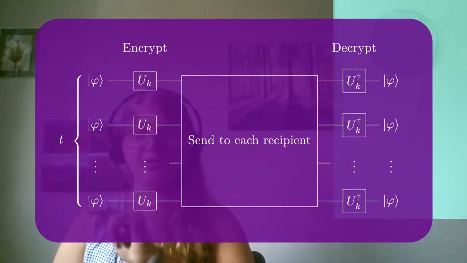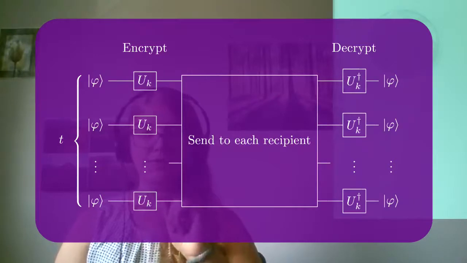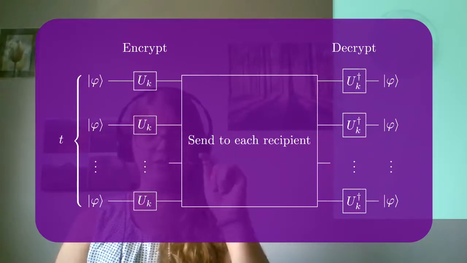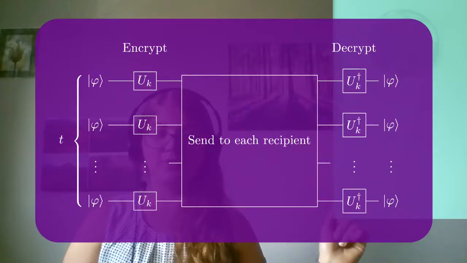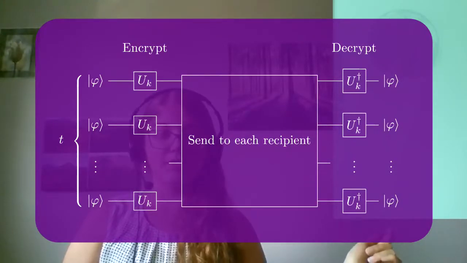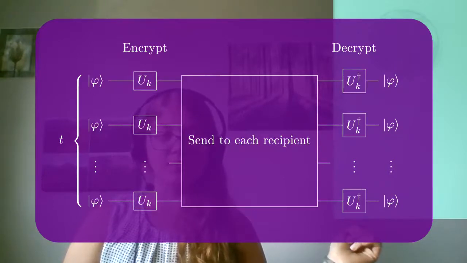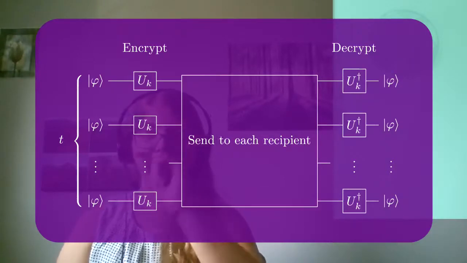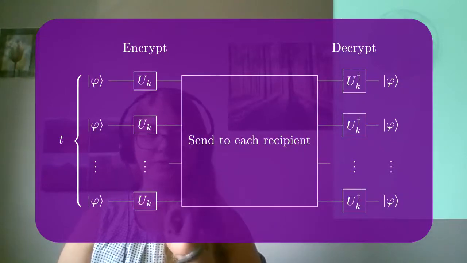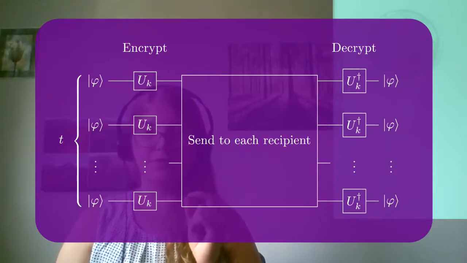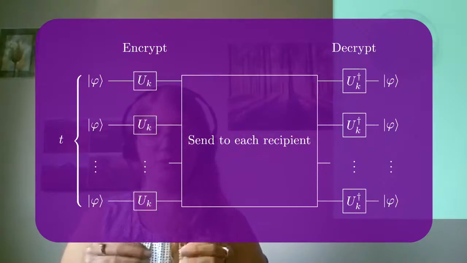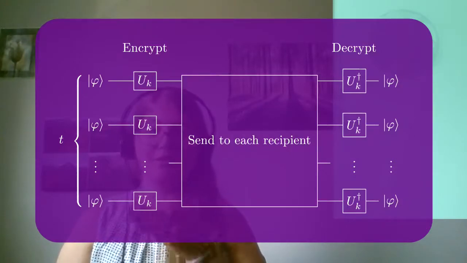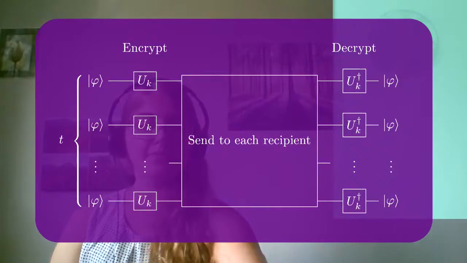So we have T copies of our quantum state. We're encrypting all of them with a unitary matrix. We send it to the recipient, and they can locally decrypt with the conjugate transpose of the encryption matrix. And they're back with the original quantum state again. Notice how we don't have a large unitary matrix as our encrypting matrix, because if that was the case, then each recipient would have to interact with each other to be able to locally decrypt, and we don't want that. We want no contact required between our recipients. So that's what I mean by a specific encryption structure.